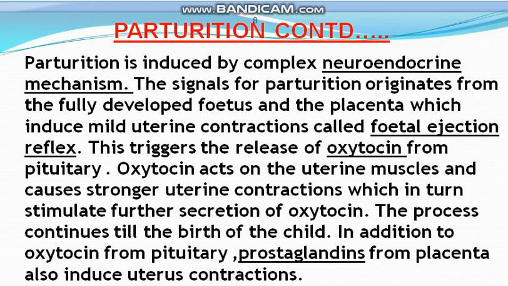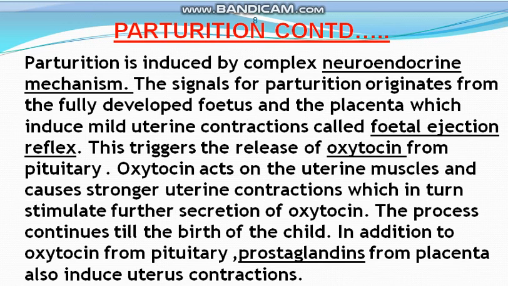And when the signal is given by the developed fetus and placenta, this is known as the fetal ejection reflex. And when there is the fetal ejection reflex, this triggers the release of oxytocin.